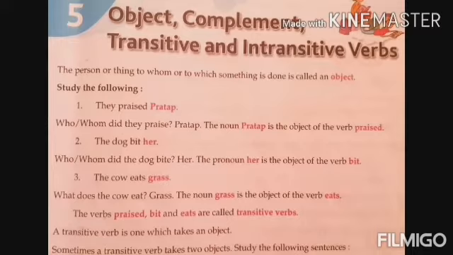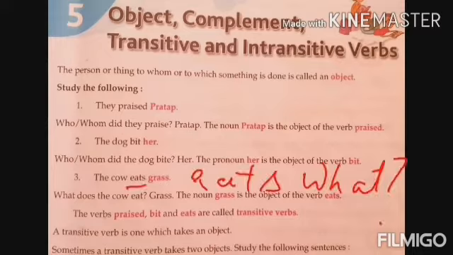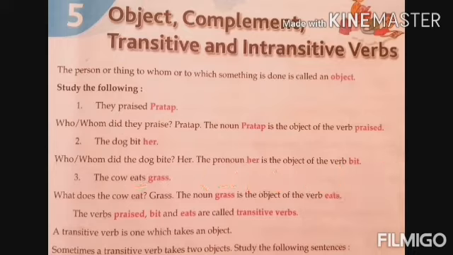Here for her. Something is done for a person or thing. Let us come to the third example. The cow eats grass. It eats what? Grass. Here we use what after the verb eats for getting an object, and we get the object grass.